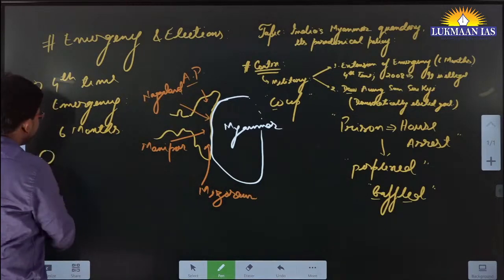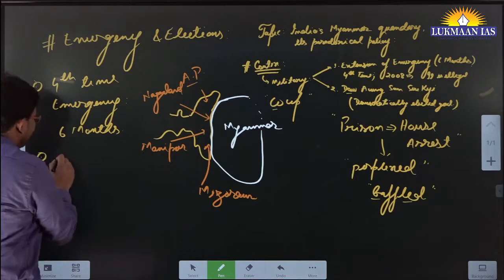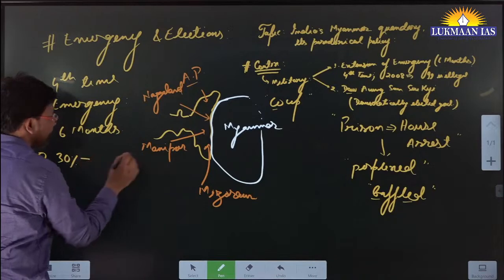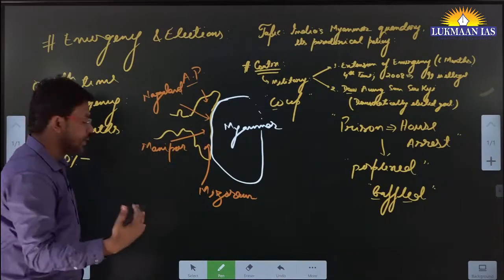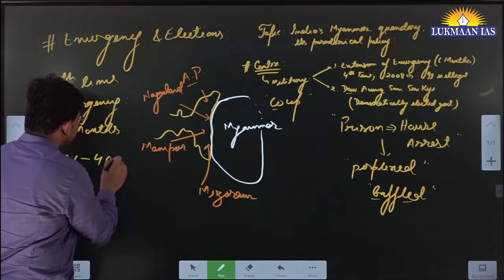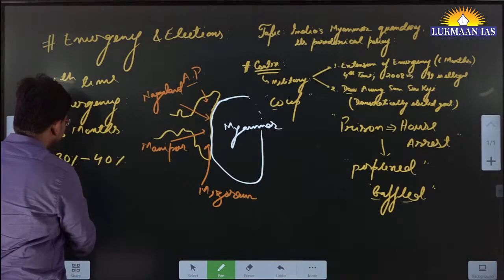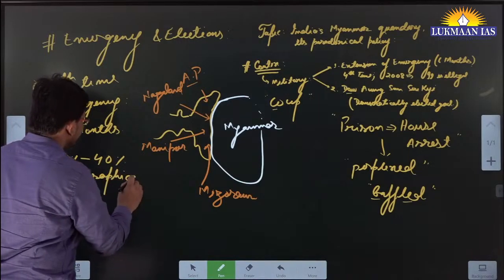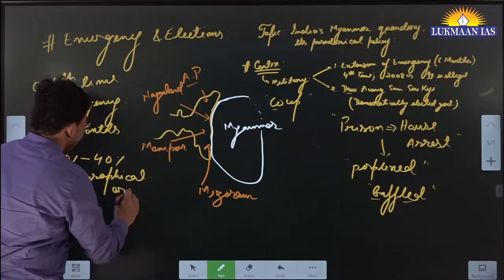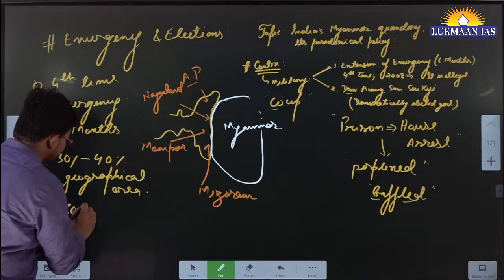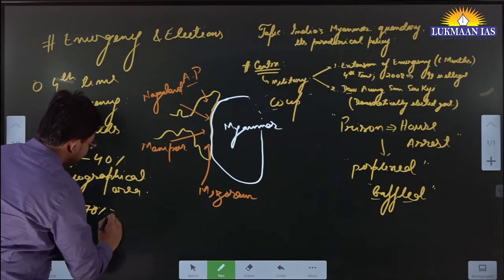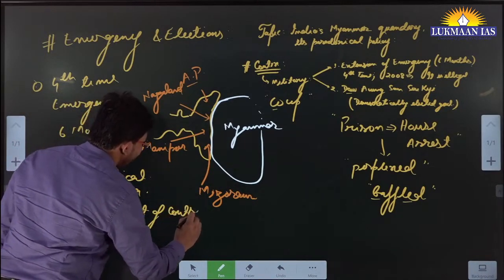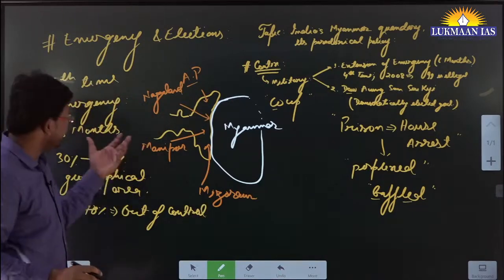Apart from this, if I talk about elections, the present government that they have established after conducting a military coup in Myanmar controls only 30 to 40% of the geographical area. The rest, 60 to 70% of the country, is out of the control of the military leadership.